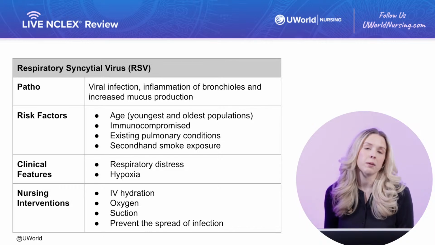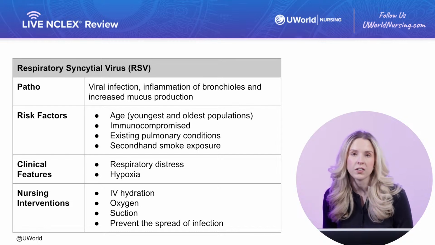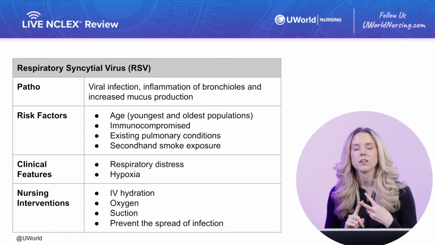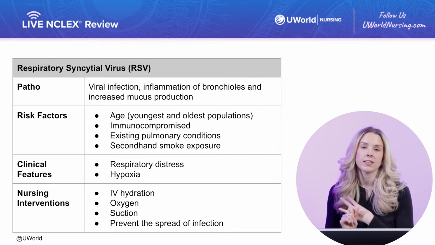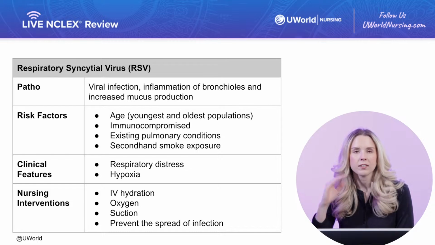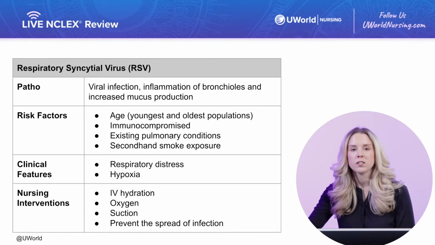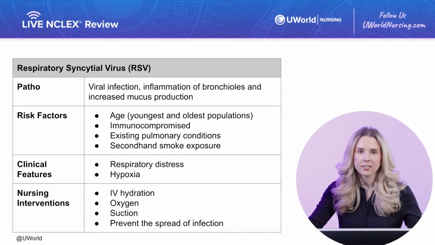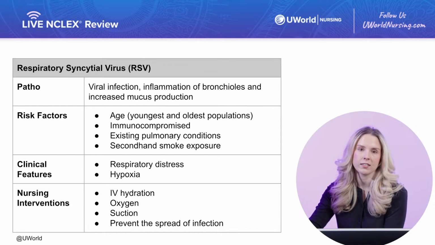Clients with underlying pulmonary conditions will also be at an increased risk for developing RSV. So our COPD clients, our cystic fibrosis clients, and a big one in our kiddos is asthma. The lungs in these conditions are already compromised in different ways. So this worsening inflammation, the increased exudate and secretions are only going to lead to bigger problems for these clients.